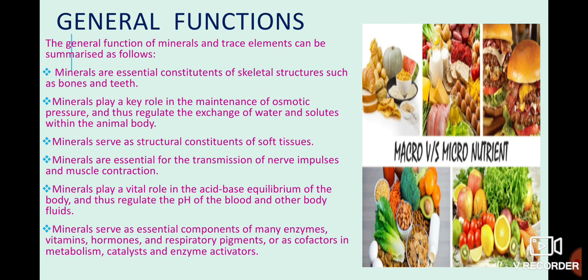Minerals serve as an essential component of many enzymes, like vitamins, hormones, respiratory pigments, and act as cofactors in metabolism, catalysts and enzyme activators. So it's a very essential component of so many things. Now can you understand why these are very important for living organisms?